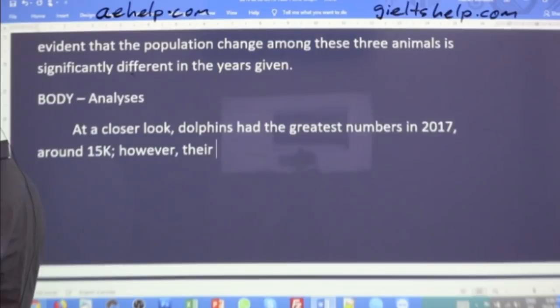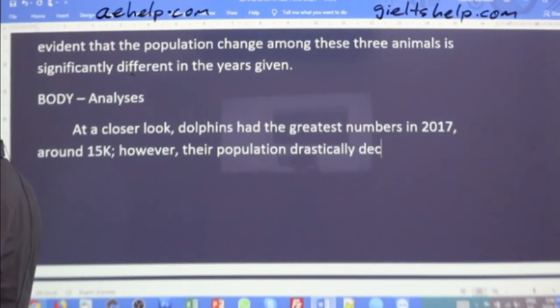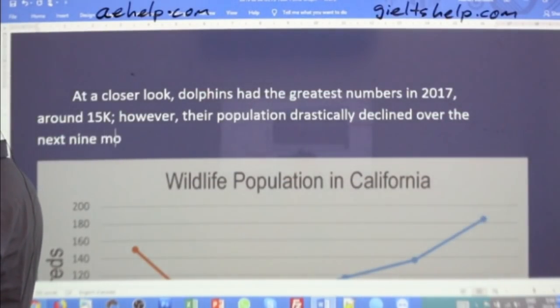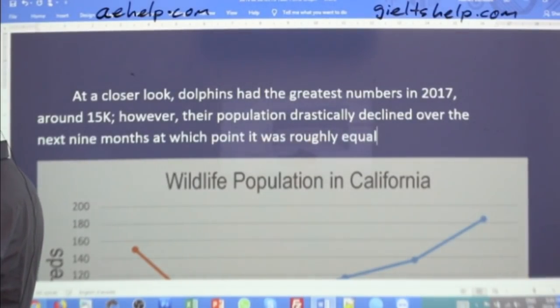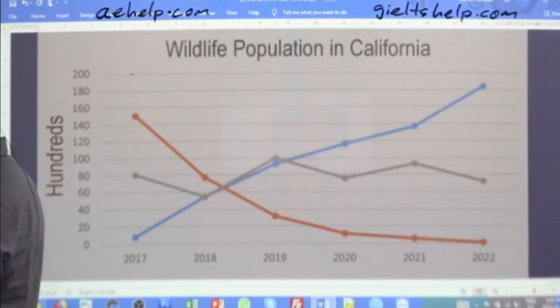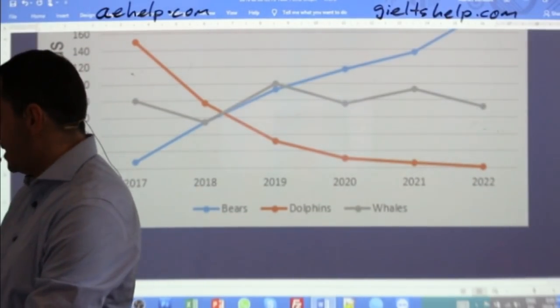However, their population drastically declined over the next 9 months, at which point it was roughly equal with that of bears and whales, around 7,000.